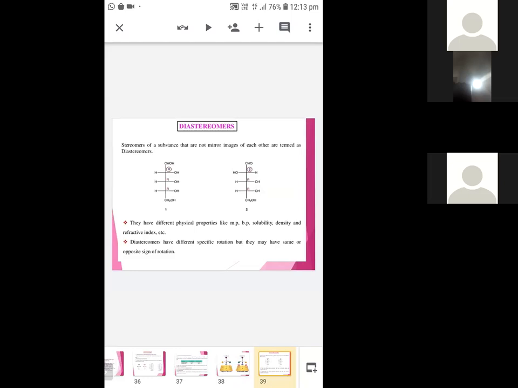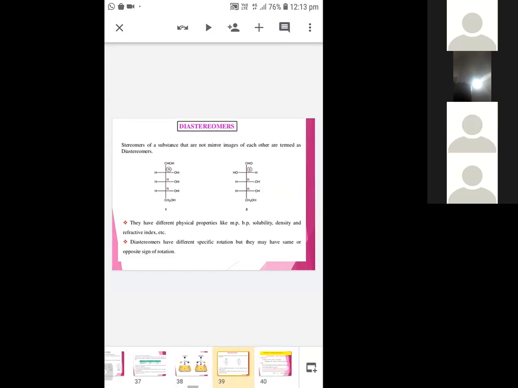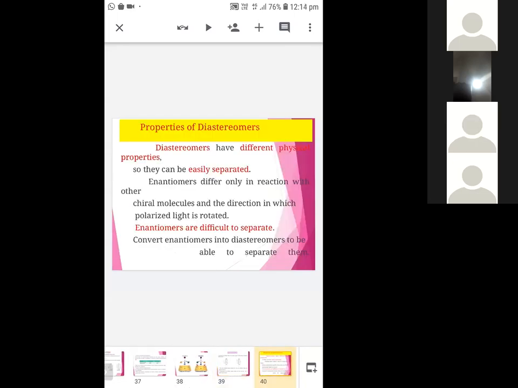Diastereomers have different specific rotations, but they may have the same or opposite sign of rotation. Because they have different physical properties, they can be easily separated. But enantiomers only differ in their rotation of plane polarized light, so they are difficult to separate. So convert enantiomers into diastereomers, then they can be easily separated.